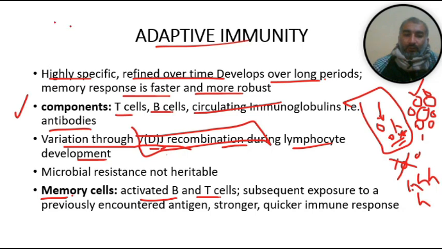For example, this is a lymphocyte, and this lymphocyte has a gene which is called VDJ, variable, diversity and joining regions. For example, this is the V, this is the D, and the third is the J. I make it here in red: the variable region, the diversity region, and the joining region.